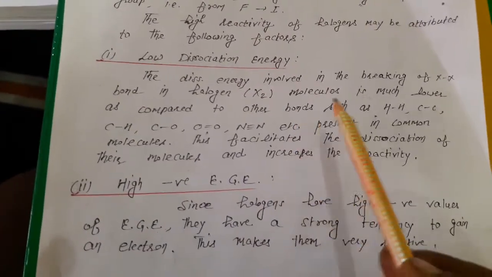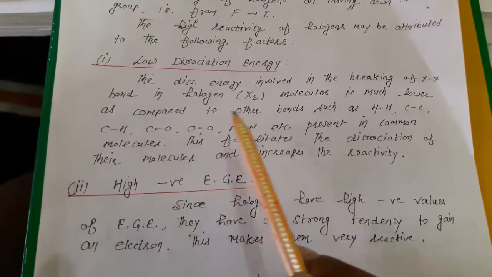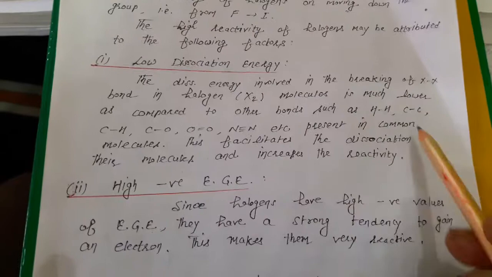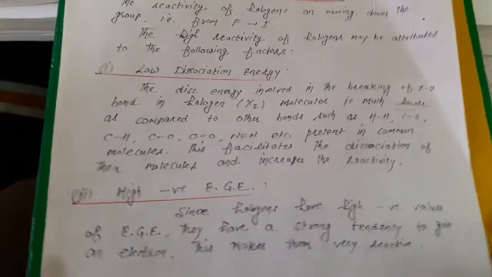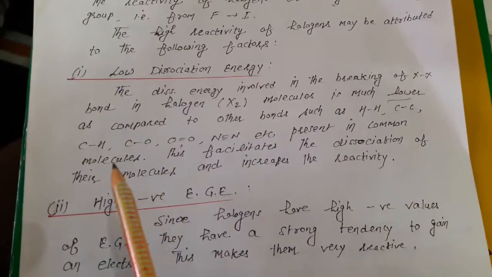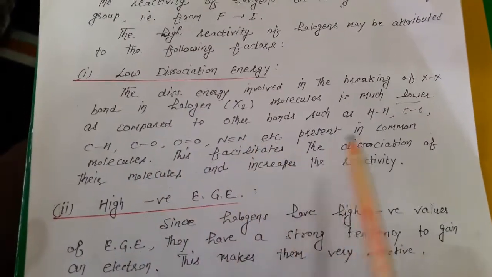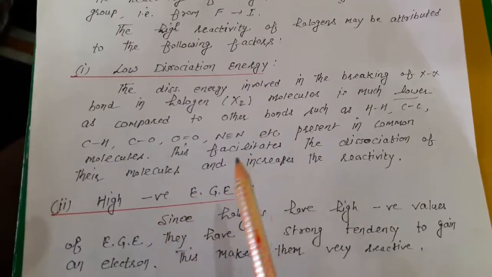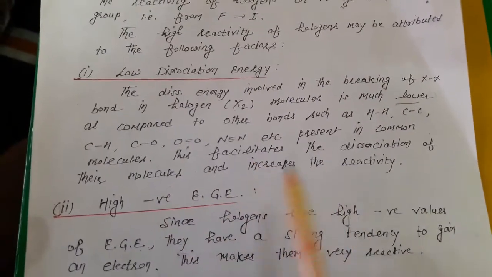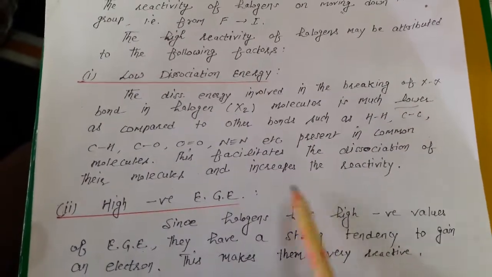The dissociation energy involved in the breaking of the X–X bond in a halogen molecule is much lower as compared to other bonds such as H–H, C–C, C–H, C–O, O–O, N–N, etc. present in common molecules. This facilitates the dissociation of their molecules and increases the reactivity.